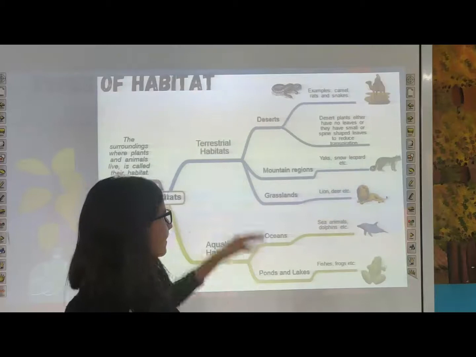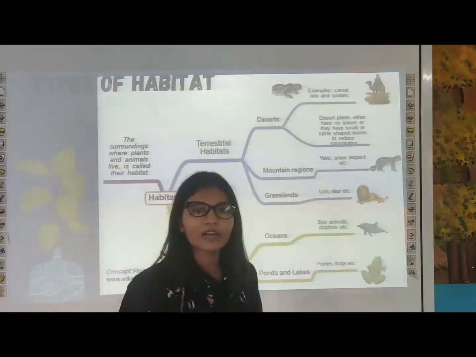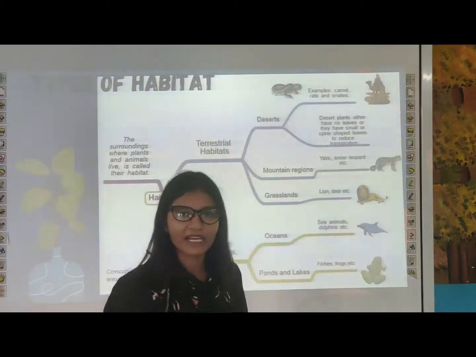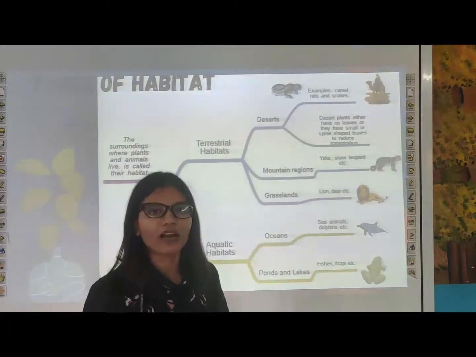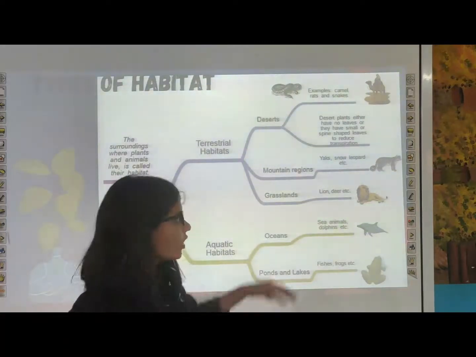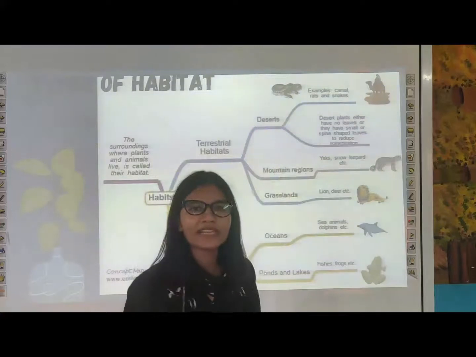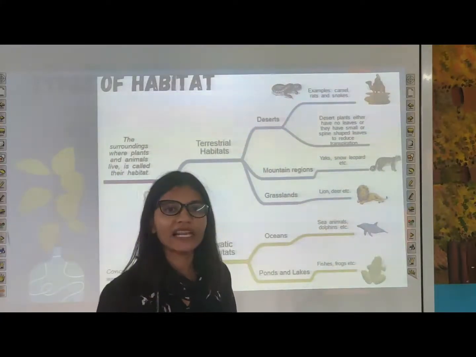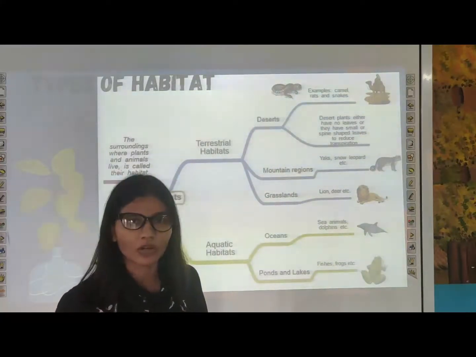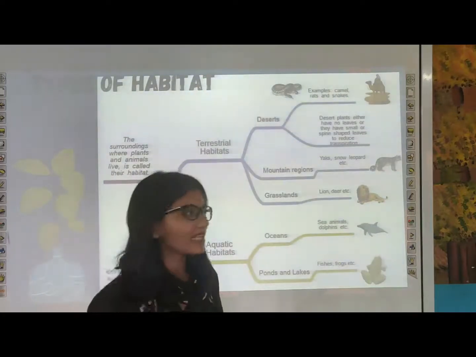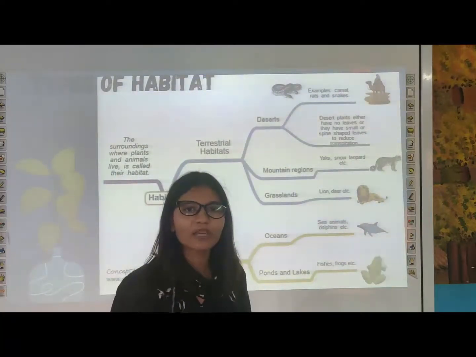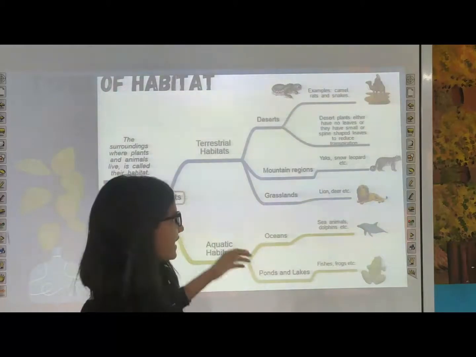As we know that the desert area receives low rainfall, so the plants and the animals have to change their body according to that habitat. So the plants reduce the leaf size so that there will be less transpiration and less loss of water. In the same way, the animals also change their body type according to the desert area.